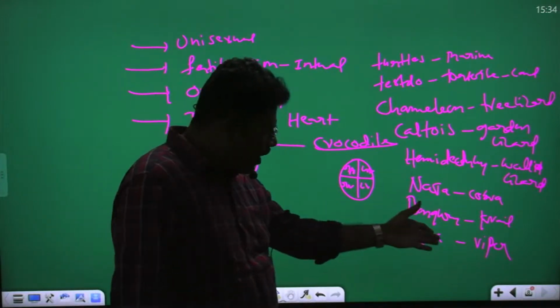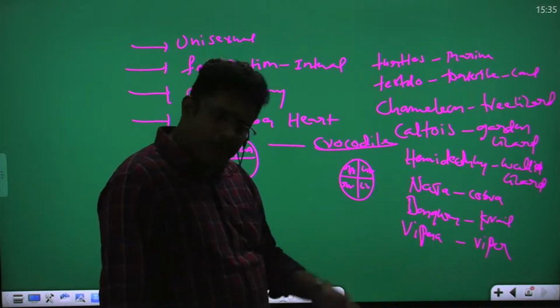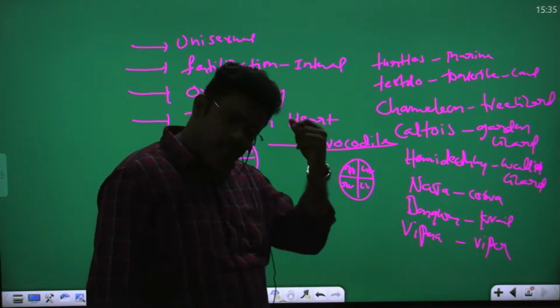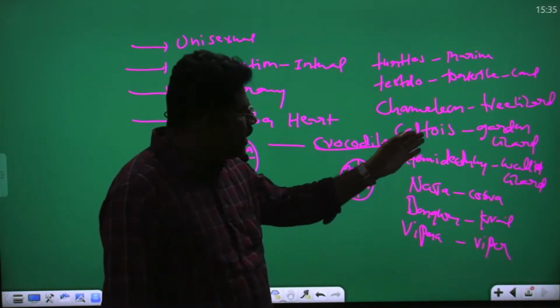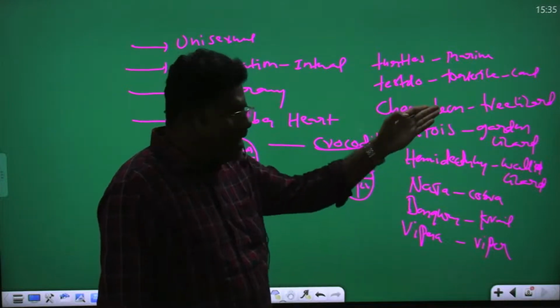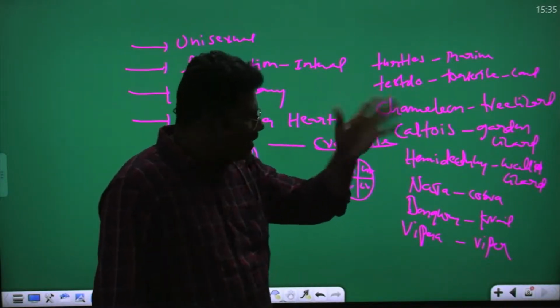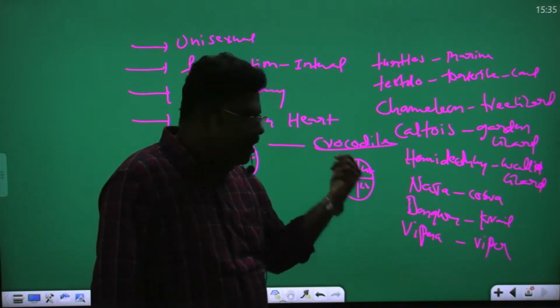They are what? Poisonous snakes. Naja is cobra, poisonous. Bungarus is kite, poisonous. Viper is also poisonous. So Hemidactylus is wall lizard. Calotes is garden lizard. Chameleon is tree lizard. Testudo is tortoise. Turtle is what? Which live in marine water. They are examples of what?